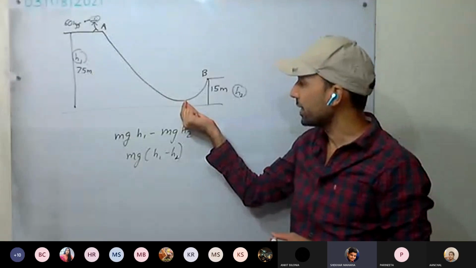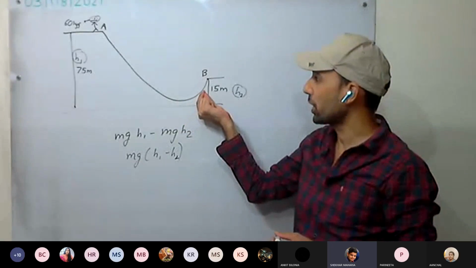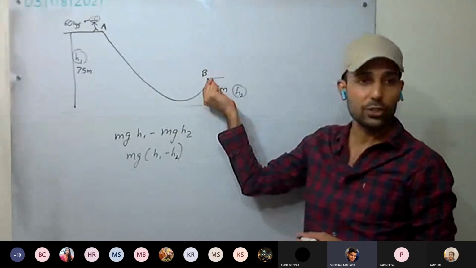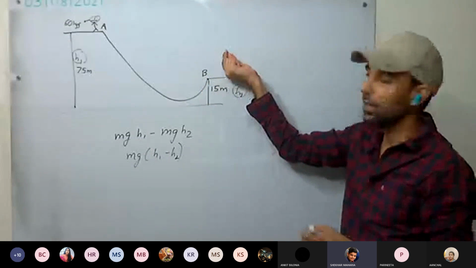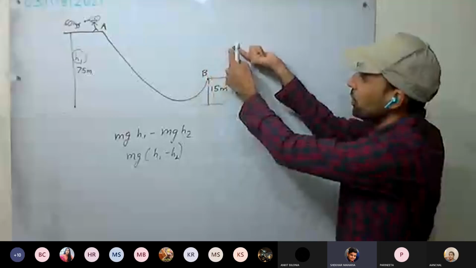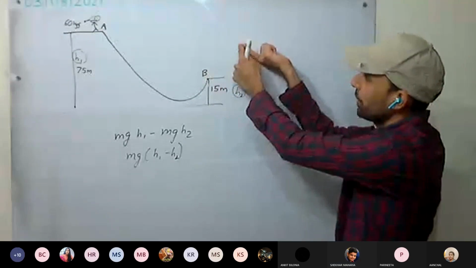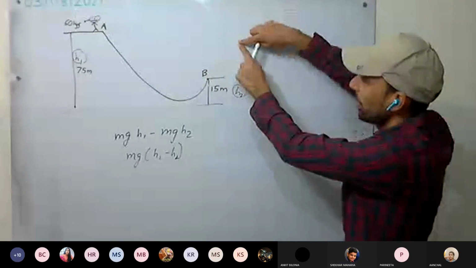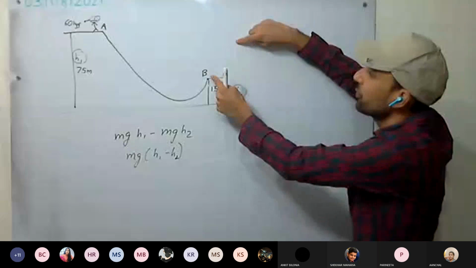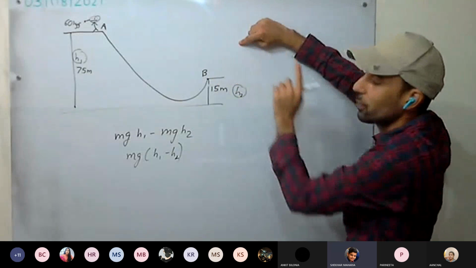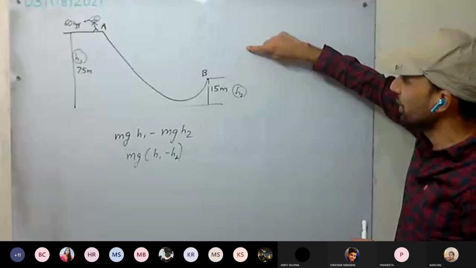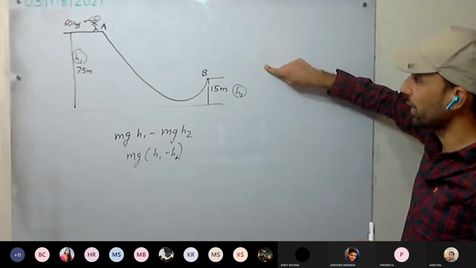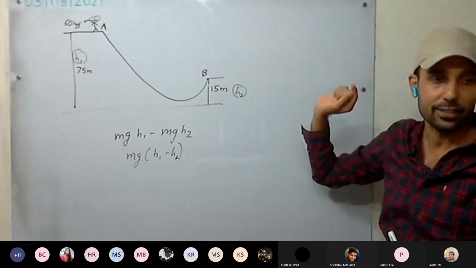Now its kinetic energy again starts to convert into potential energy till the B position. As it moves off the ski jump, kinetic energy is converted into potential energy, up to the maximum it reaches. Now again it drops, so potential energy again starts to convert into kinetic energy. Like this it will take place. Yes or no?